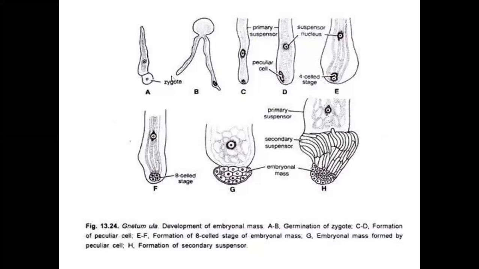The diploid single cell participates in mitotic divisions to form 2 cells, 4 cells, 8 cells. The 8 cells are arranged in 2 tiers. Upper tier 4 cells are called suspensor cells. Lower tier 4 cells are called embryonal cells.